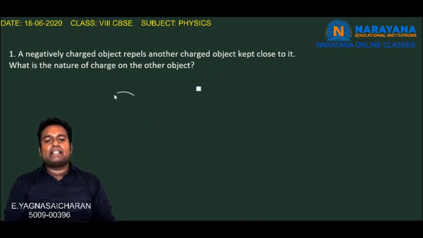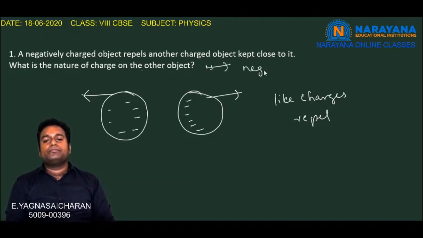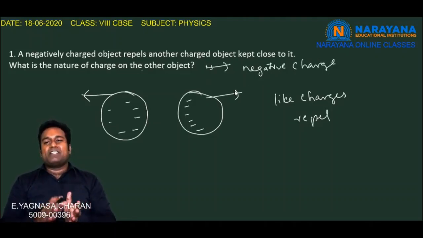For example, let us consider a negatively charged object, and if we are placing another object here, these objects are repelling each other, so that we have like charges repel. So we can decide the charge on the other object is also negative. So we can say the nature of charge on the other object is a negative charge. Whenever a negatively charged object repels another object, we can say that the charge on the other object is also negative, as like charges repel.